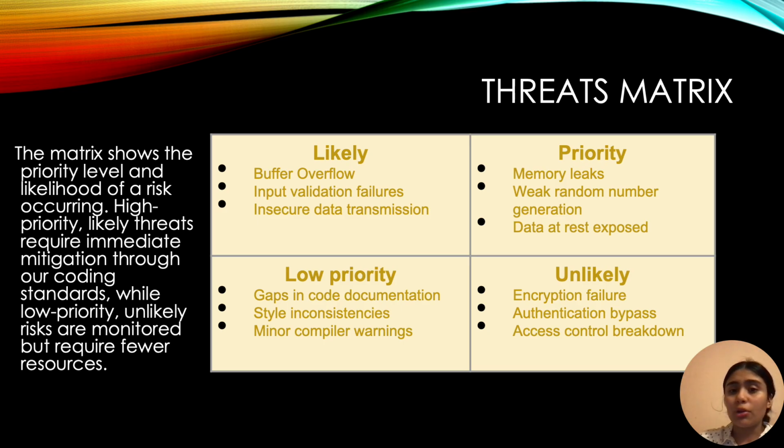The other side shows low priority, unlikely risks that are still monitored, but they require fewer resources. We've got things like gaps in code documentation, style inconsistencies, and minor compiler warnings in that category. Knowing the likelihood and severity of each risk is important to prioritize solutions.